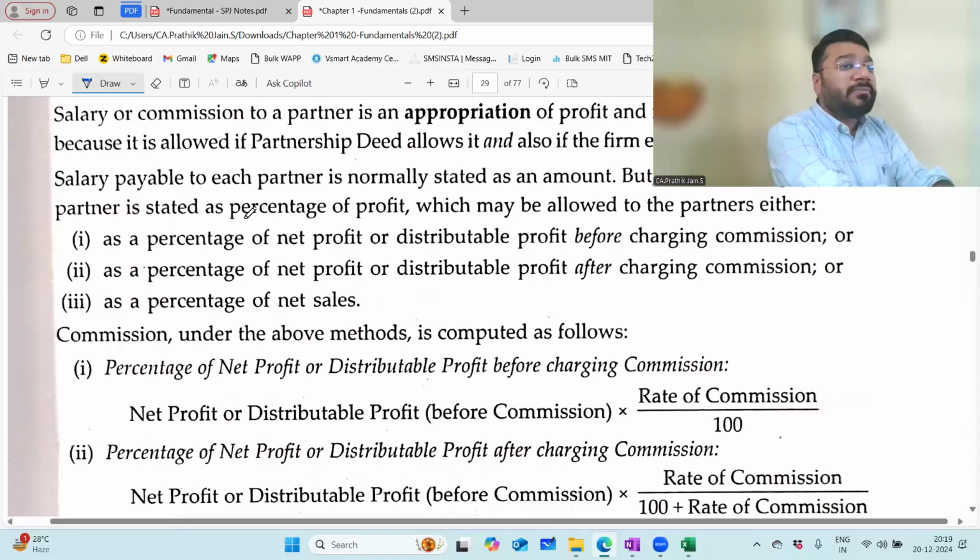Am I loud and clear? Yes, sir. Is the revision speed good enough, or should I slow down further? I'll not increase the speed beyond this. If I slow down further, all the subsequent classes will take a hit. That's why I told you, if you want to cope with the speed, what are you supposed to do? Do a revision from your end.